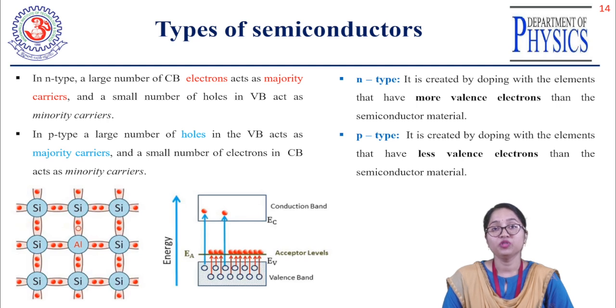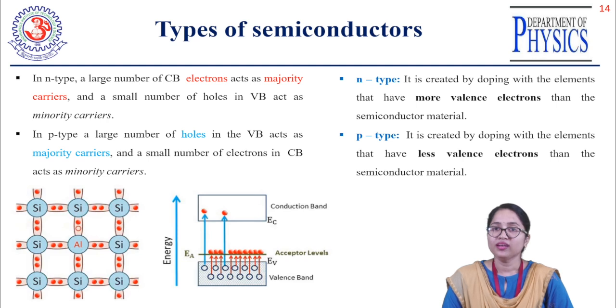But in case of the p-type, it is created by doping with an element that has fewer valence electrons than the semiconducting material. Suppose you have a silicon or germanium tetravalent crystal.